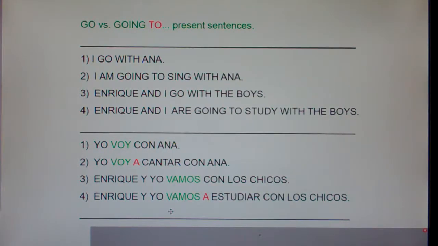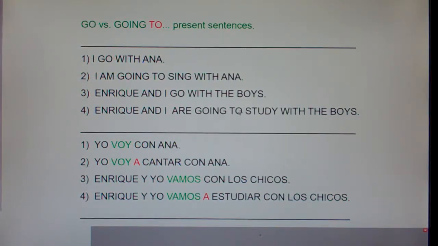Finally, number four, Enrique and I are going to study with the boys. Notice, it's not Enrique and I, we are going, we study. It's Enrique and I, we are going to study. So the second verb, estudiar, ends in AR. And Mr. Holt, vamos means we're going, estudiar is to study. Why is there an A? Because look at the English. Enrique and I are going to study with the boys. Remember, listen and repeat. I am going to get an A. So anytime you hear going to, there's an A.